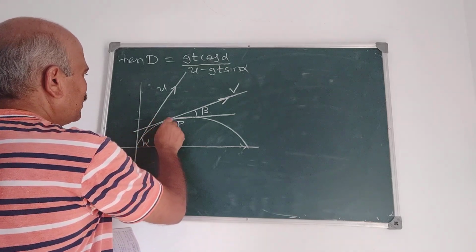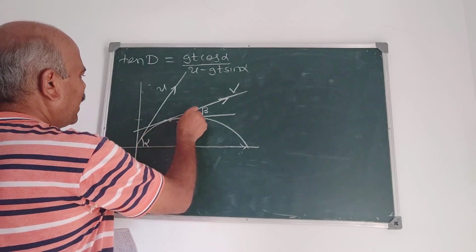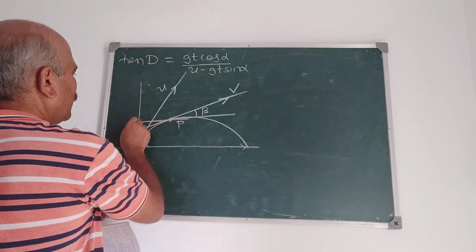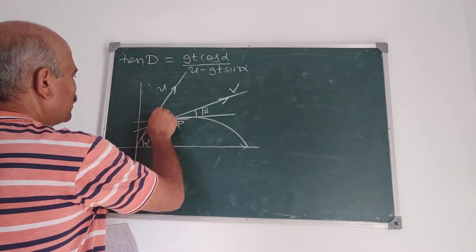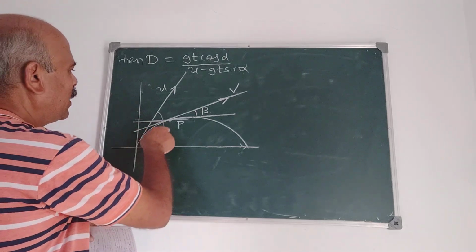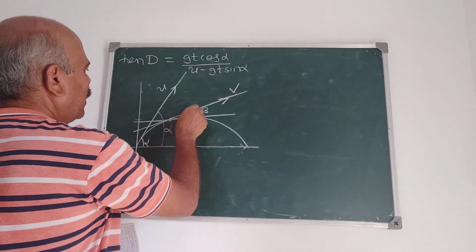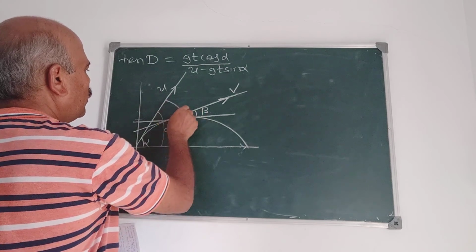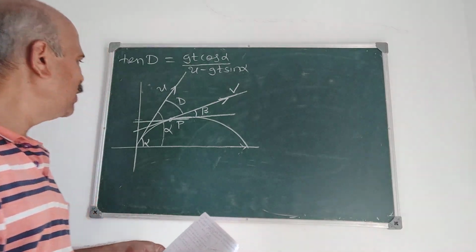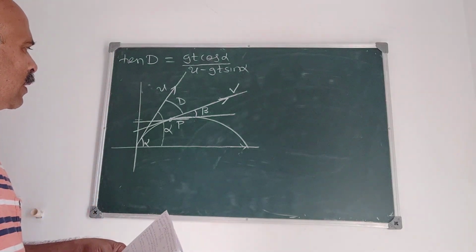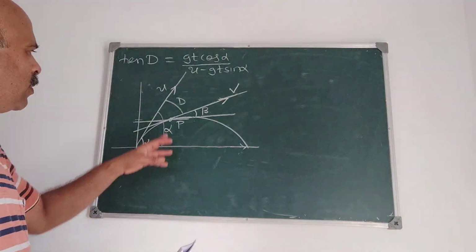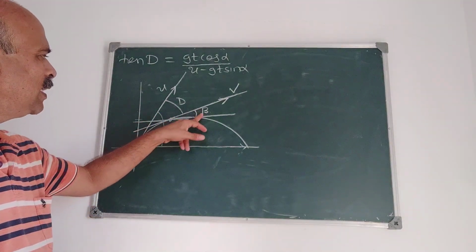Amount of deviation is alpha minus beta, because suppose this is the horizontal, right? This is the horizontal. Then what is this angle? This complete angle is alpha, and this is beta. Amount of deviation is d. Correct? This is the amount of deviation. And this amount of deviation is alpha minus beta.